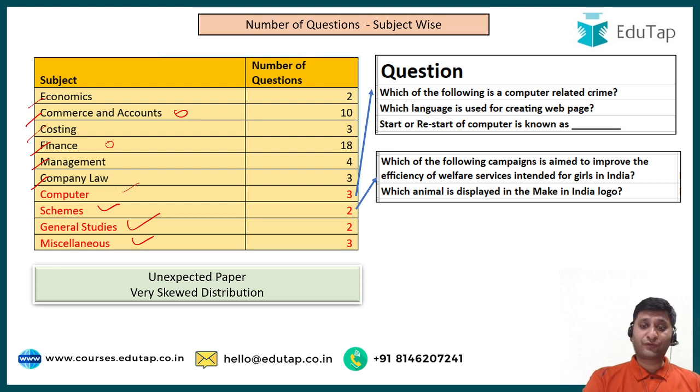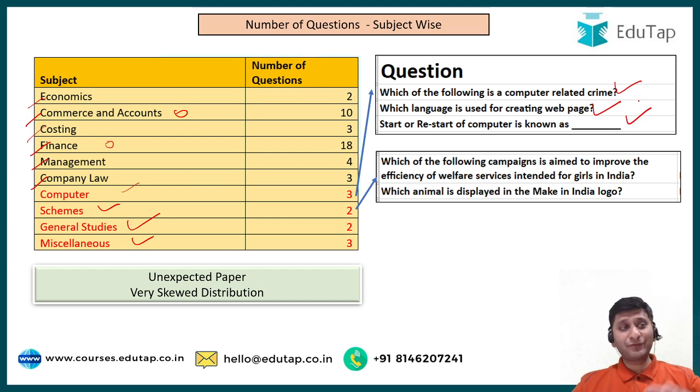From computer, for example, there are some questions on your screen. Which of the following is a computer related crime? Which language is used for creating a web page? The answer was HTML. Start or restart of a computer is known as what? The answer was boot. So you can see that you cannot make any connection of computer related questions to the exam syllabus, but they were asked.